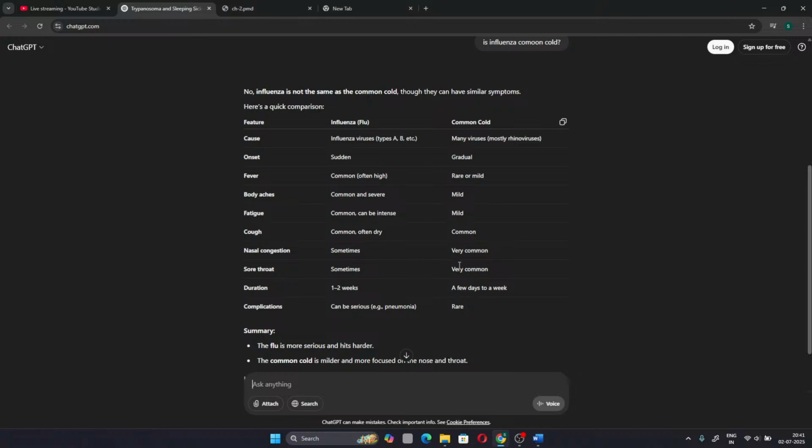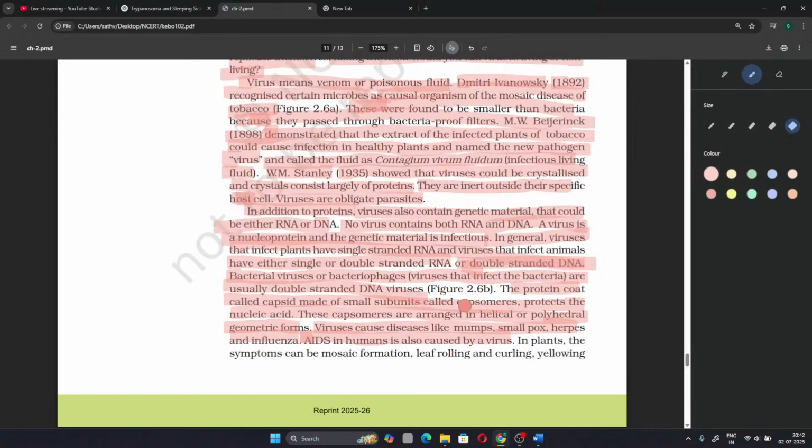Sore throat is very common in common cold. Duration is 1 to 2 weeks. Influenza can be serious. Complications are rare in case of common cold. Okay, in plants,